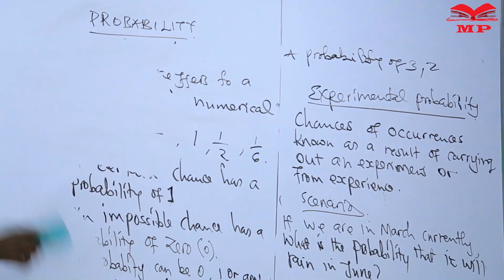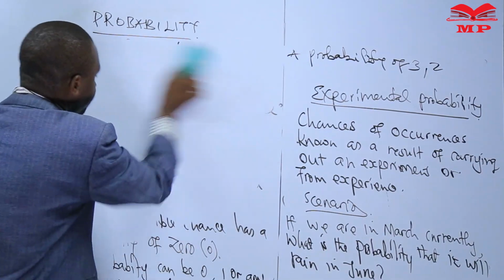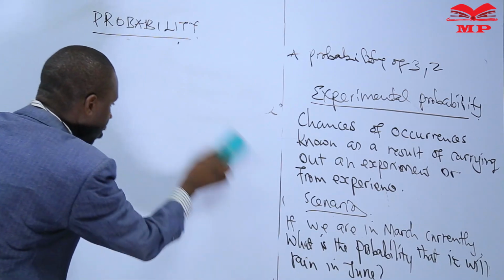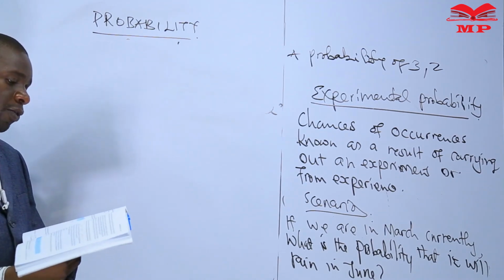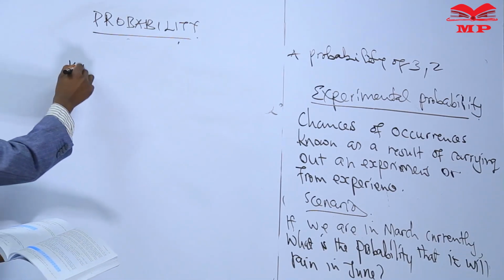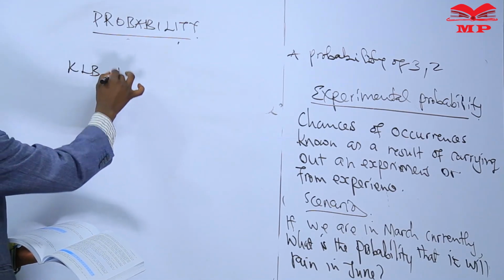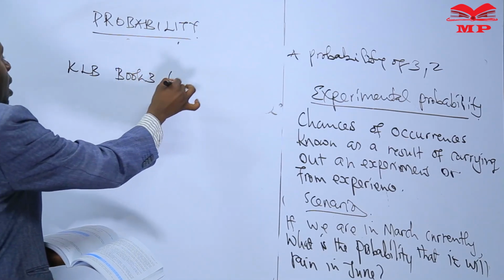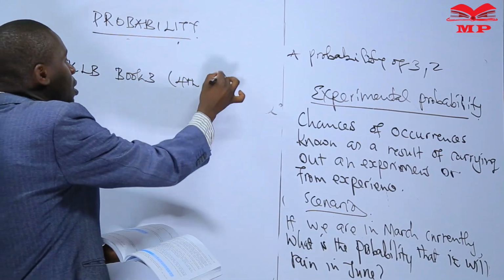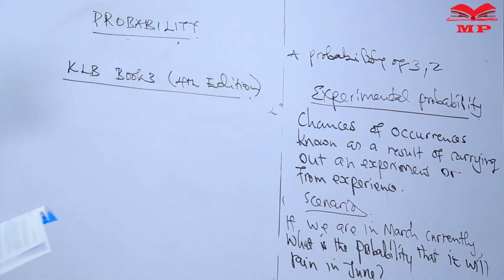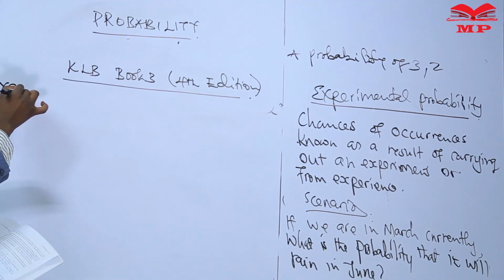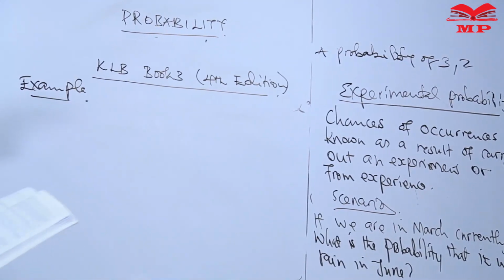Allow me to give us an example. This is KLB, Book 3, 4th edition. So this example is from KLB, Book 3, and this is the 4th edition. So this is the example we are going to use. So we can write that example this way.